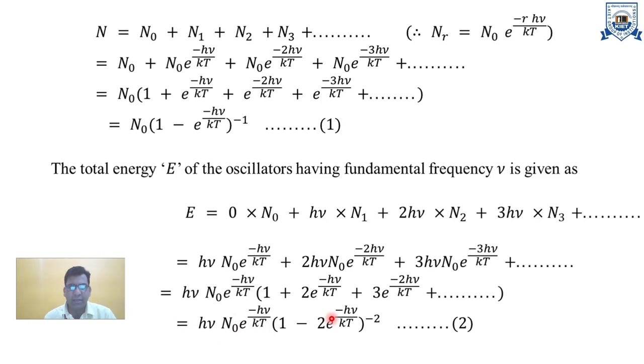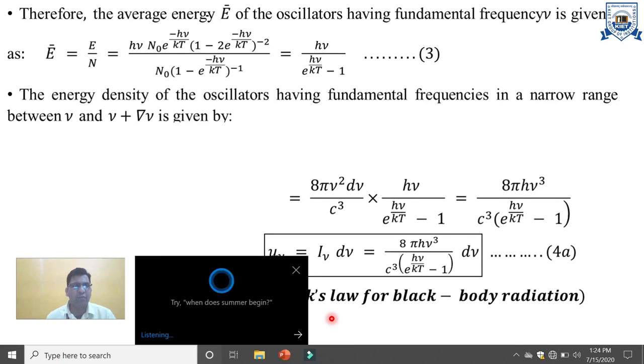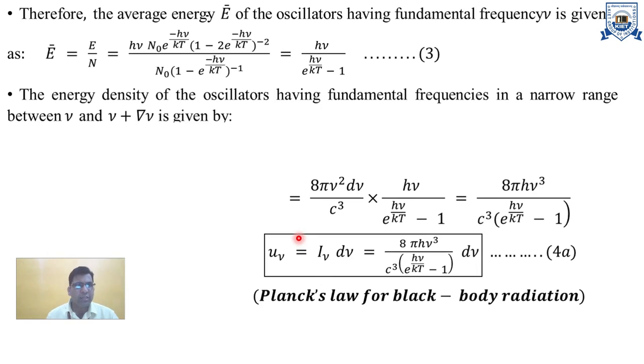Solving equations number 1 and 2, the average energy E of the oscillator having fundamental frequency is given by E is equal to the summation of E upon n, and solving this equation gives h nu upon e to the power h nu upon kt minus 1.